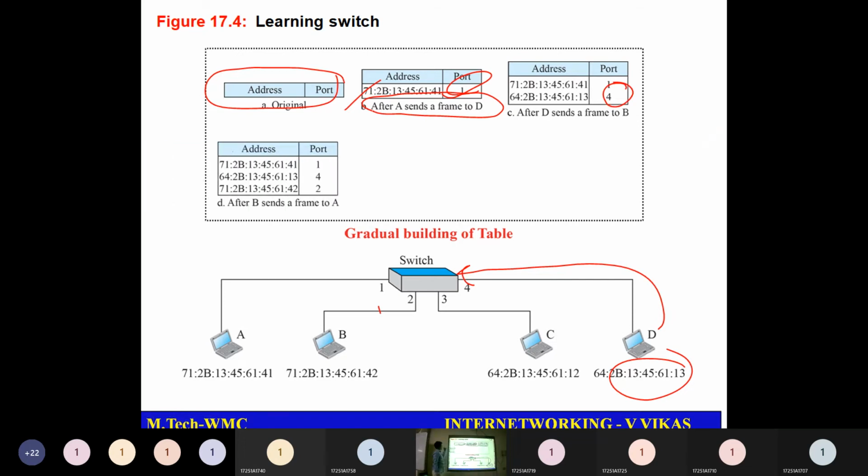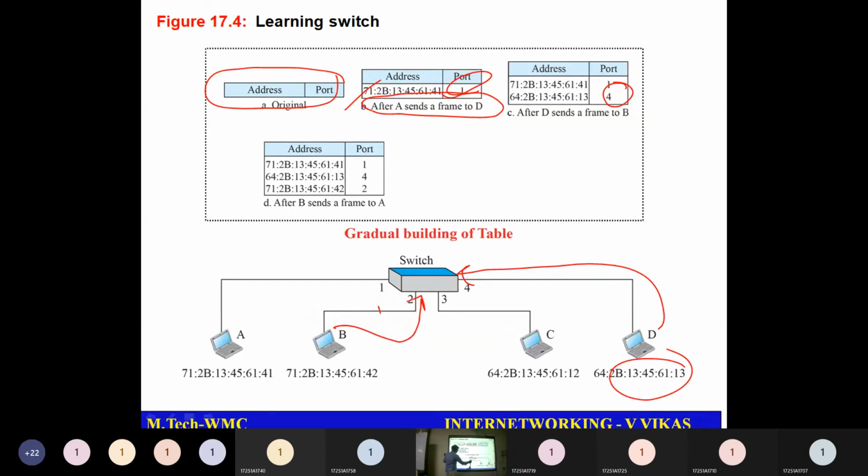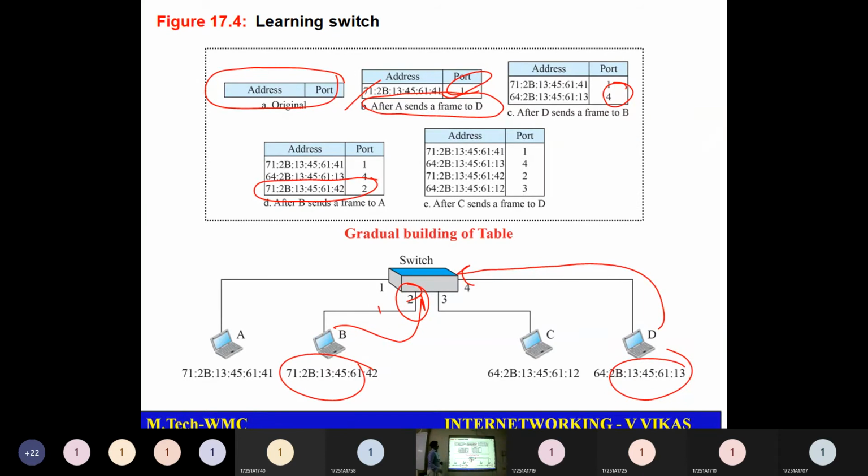Then B sends a frame to A. I have received something on port 2, and the source address is this one, so I can say that address is available at port 2. Then after some time, C sends a frame to D, and the switch comes to know that C is available on this link. The switch doesn't know A, B, C, D; it works with MAC addresses. For our understanding, I am saying it with respect to A, B, C.